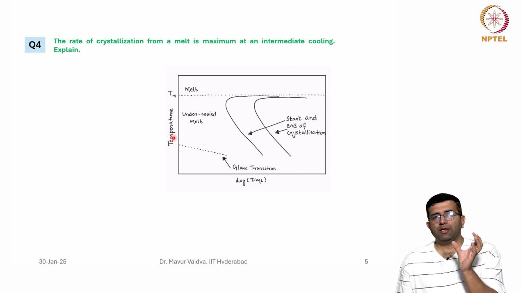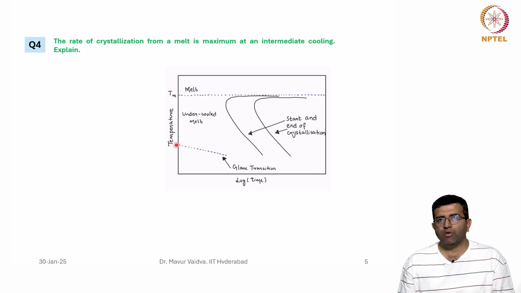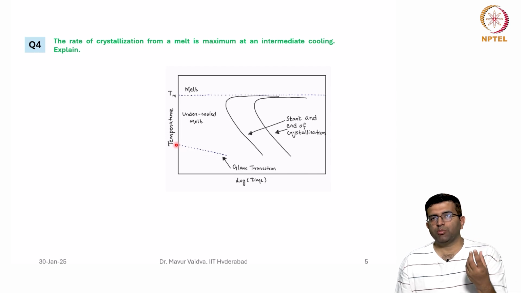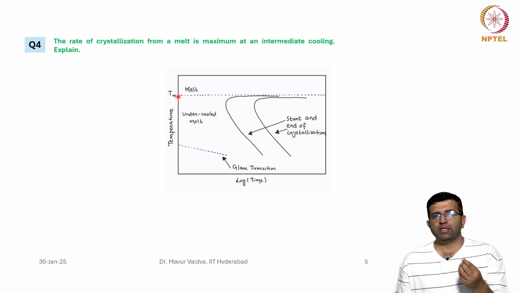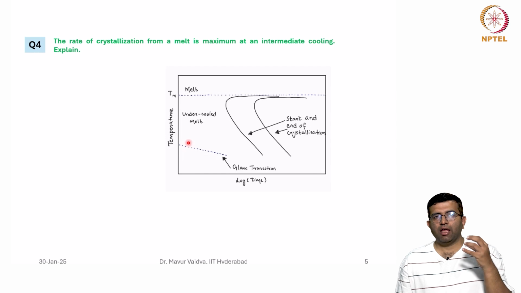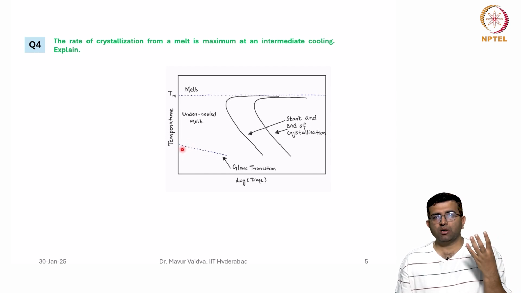The driving force is inversely proportional to the temperature at which you are. That means the farther you go away from the melting point, the higher will be the driving force to transform into a crystal. The larger this delta T is, the higher is the driving force. So if you go down and down the temperature, the driving force becomes higher, and that is favorable for crystallization.